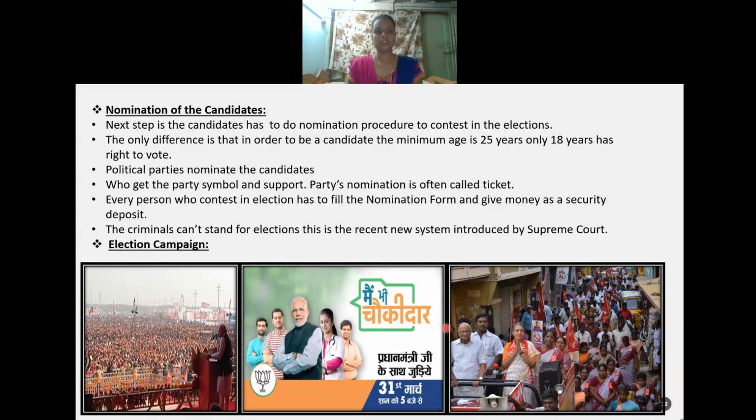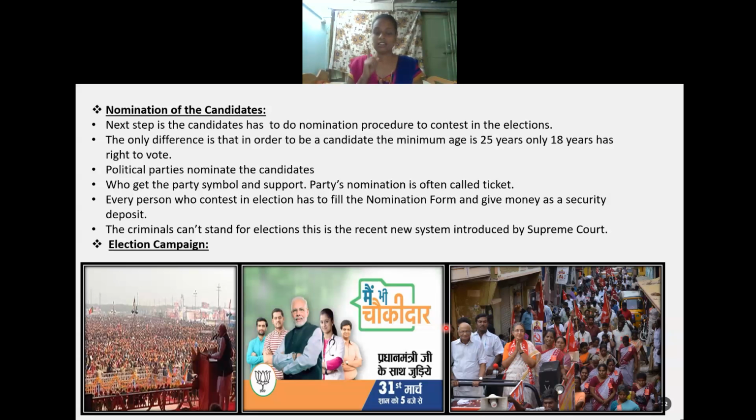Every person who contests in the election has to fill the nomination form. It is compulsory to file the nomination form and give some amount of money as a security deposit to the election commission, so that he will be eligible to stand in the election.